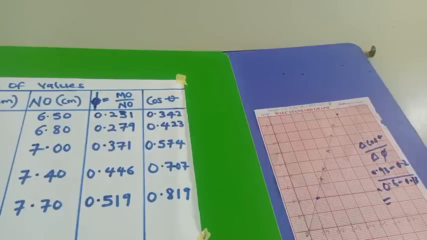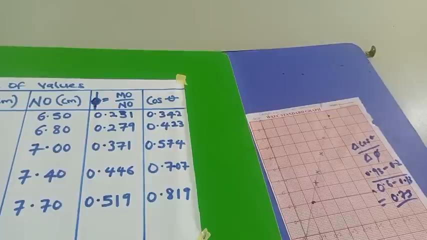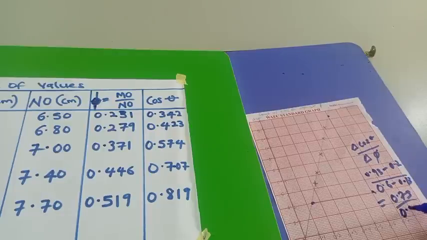So let's get the slope. 0.93 minus 0.2. That will give us 0.73. 0.73 over the other one, 0.6 minus 0.13 will get 0.47.